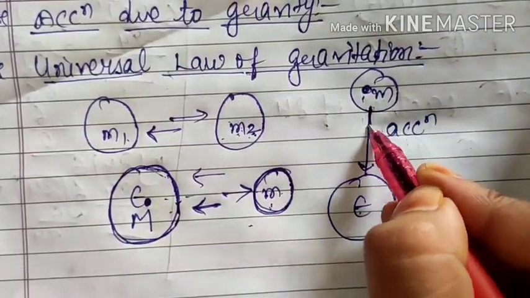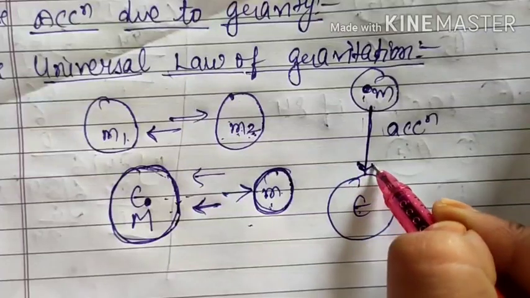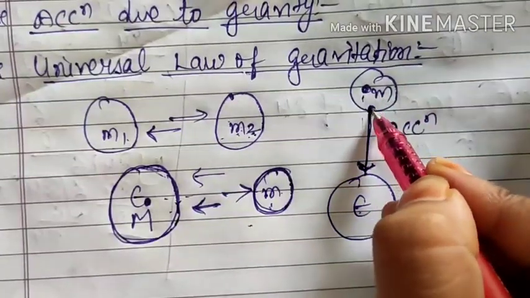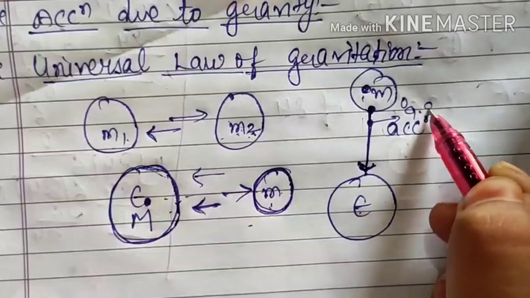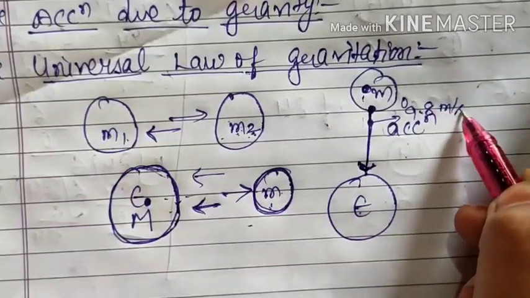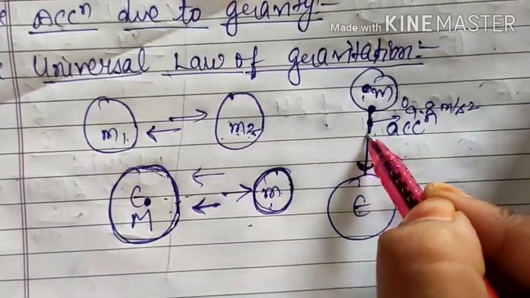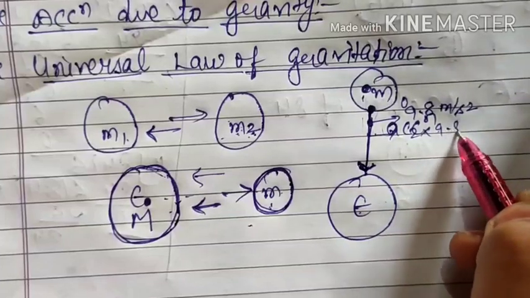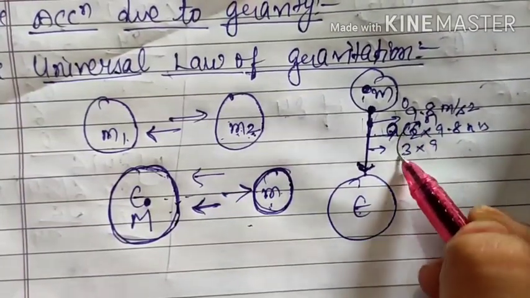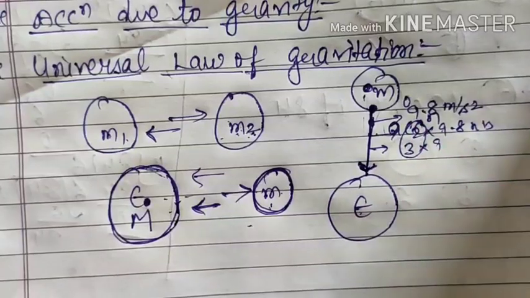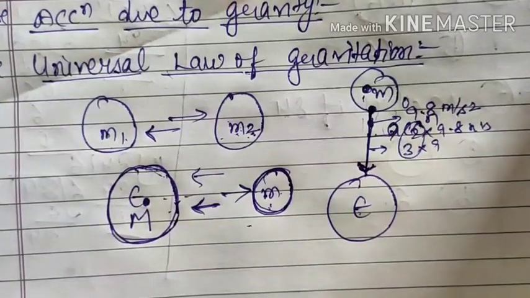Acceleration means its velocity will continuously increase. If it has 0 velocity here, then after 1 second its velocity will increase by 9.8 meter per second square. After one more second it will be 2 times 9.8 meter per second square. After one more second it will be 3 times, and so on, multiplying by 1, 2, 3, 4. So every second its velocity will increase.